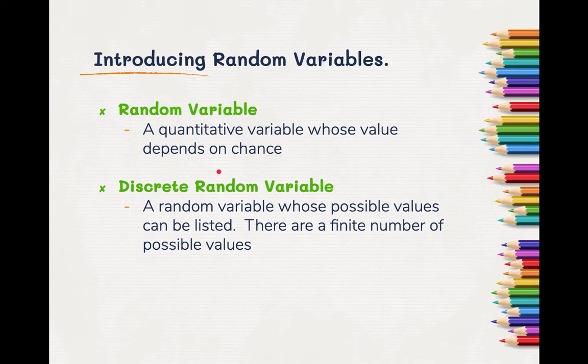A discrete random variable is a random variable whose possible values can be listed. There's a finite number of possible values. It's discrete. In this case, you can have 1 sibling, 2 siblings, but you can't have 1.5 or 1 3/4. And although theoretically that could go to infinity, realistically there's a finite number of possible values.